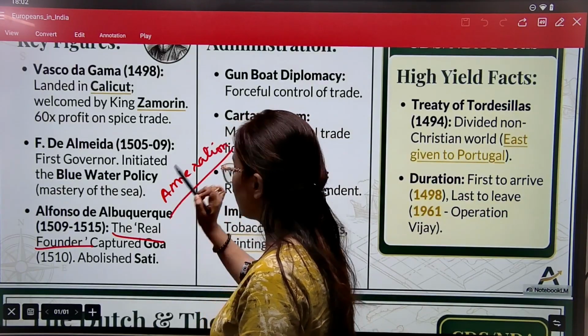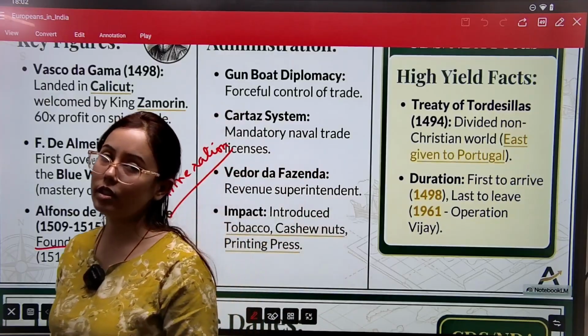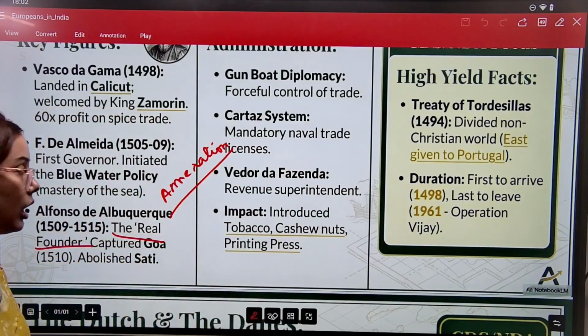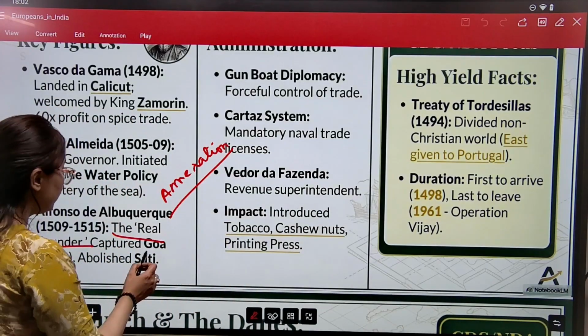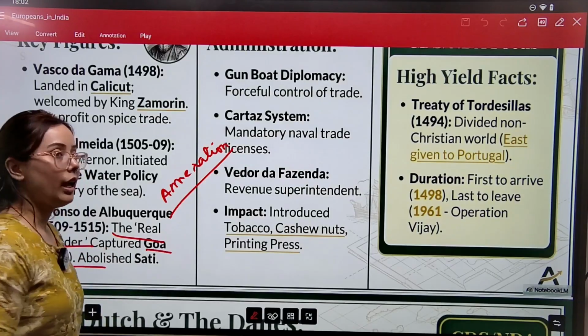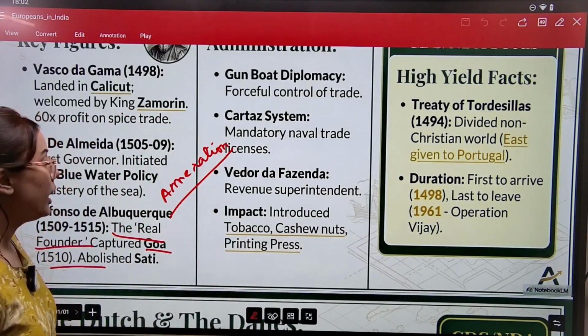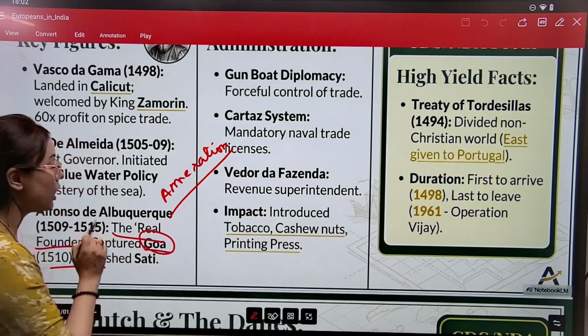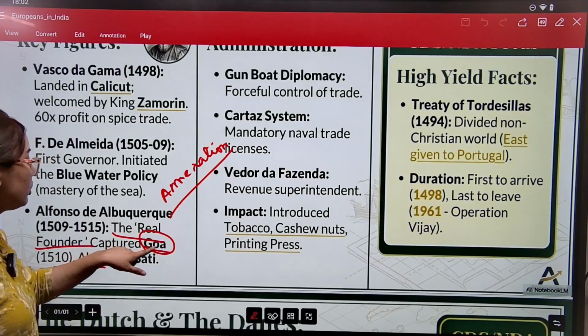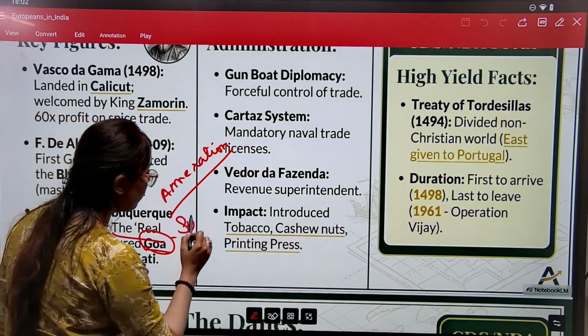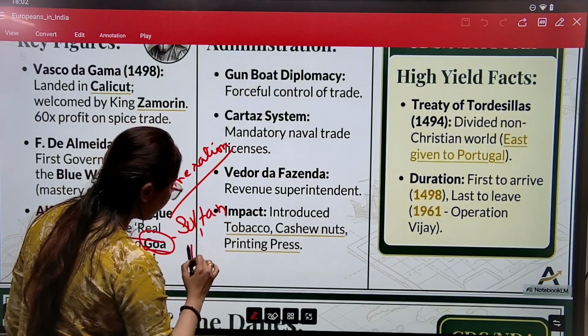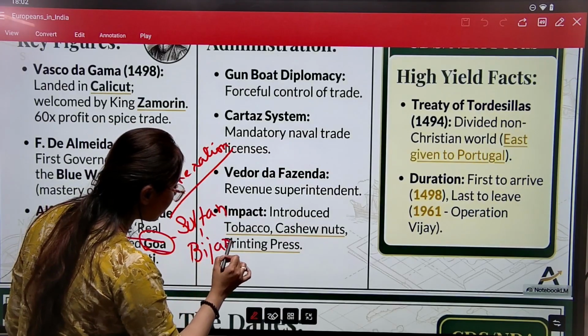Okay, they have started annexing the territories of India from the rulers of India. This is the first time that a European power has annexed or captured a region from a ruler of India, and that region was Goa. So Albuquerque has captured Goa from the Sultan of Bijapur.